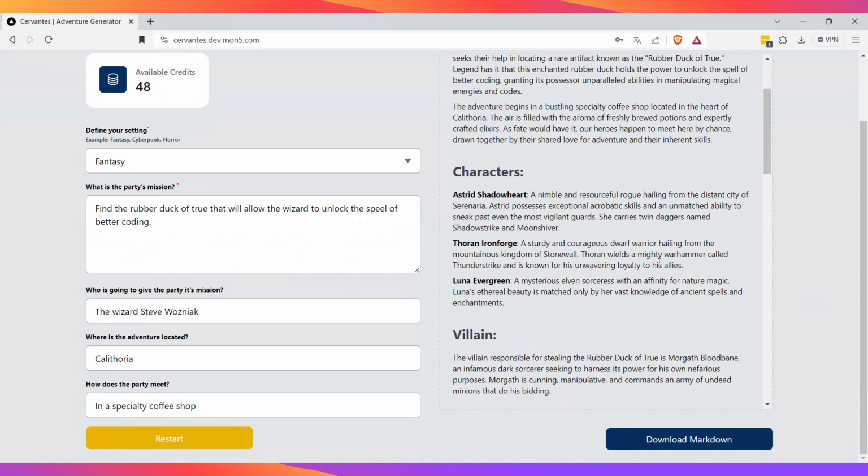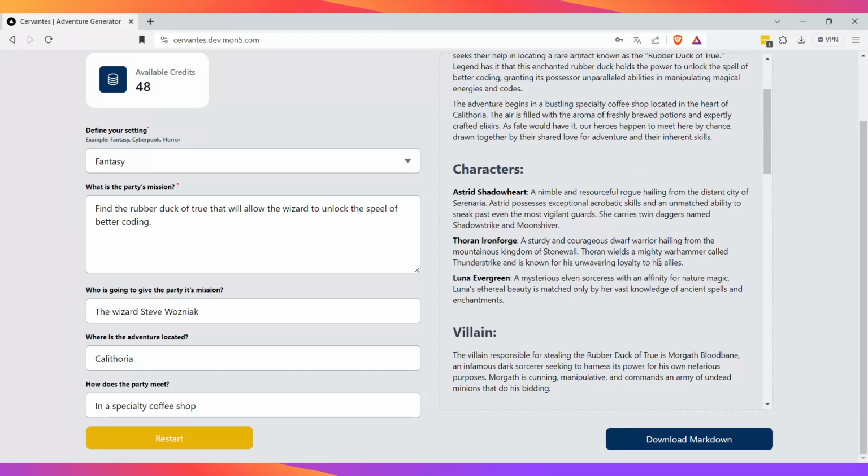Then there's a mention of the characters, and it is totally created by our prompt. So here is Asterix Shadowheart, a nimble and resourceful rogue hailing from the distant city of Serenia. Asterix possesses exceptional acrobatic skills and an unmatched ability to sneak past even the most vigilant guards. She carries twin daggers named Shadow Strike and Moon Shiver.